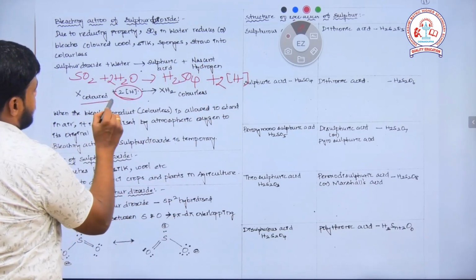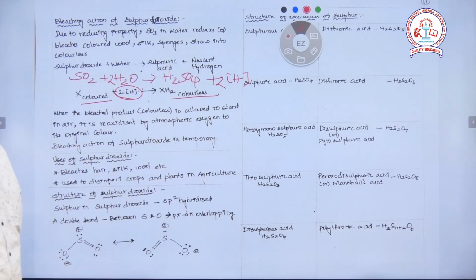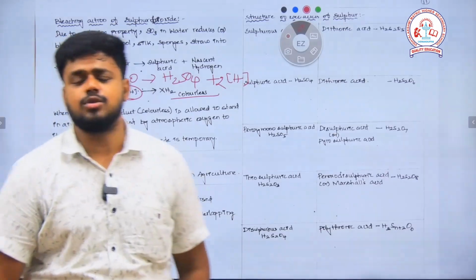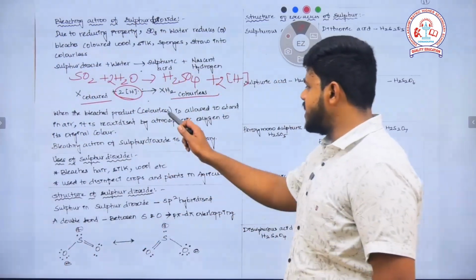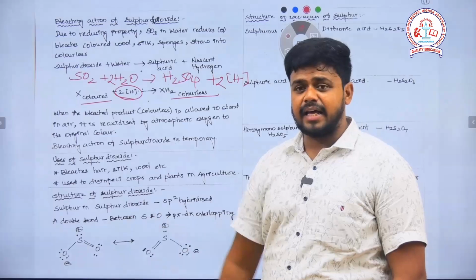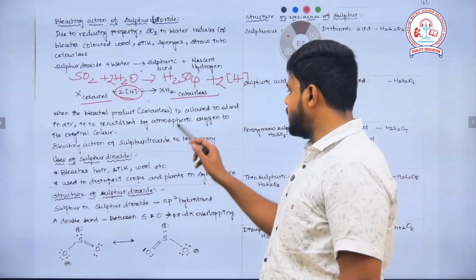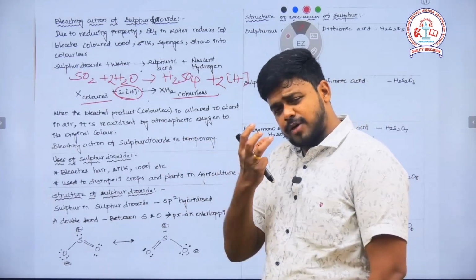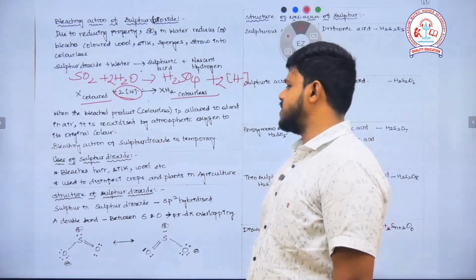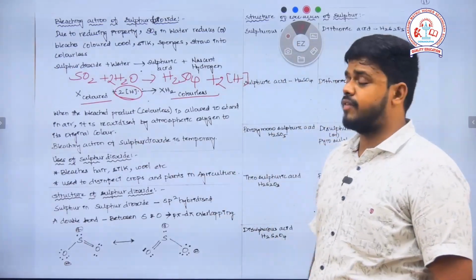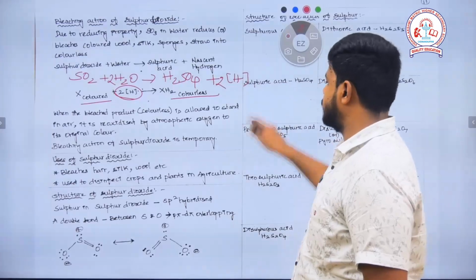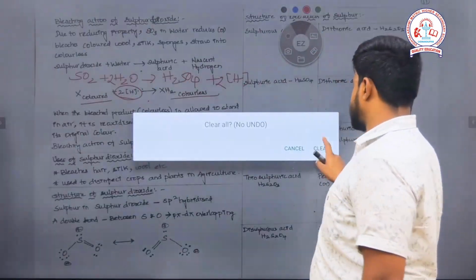The nascent hydrogen actually changes the colored substances. See, this action of sulfur dioxide is not at all permanent. When the bleached product is exposed to the air, it reattains the color, which means it takes the atmospheric oxygen and gets back to the original color. That's why the bleaching action of sulfur dioxide is very temporary. Okay. The next one, uses.